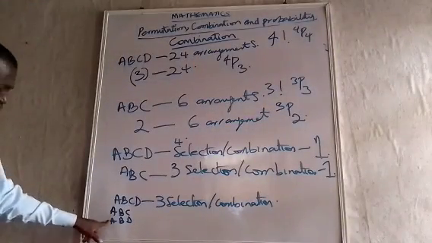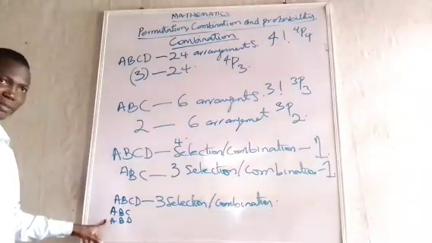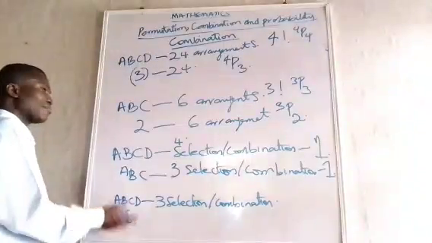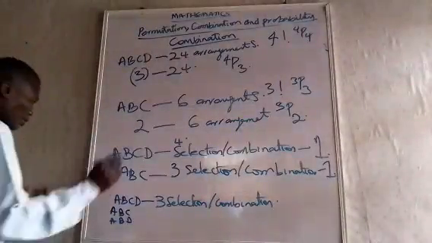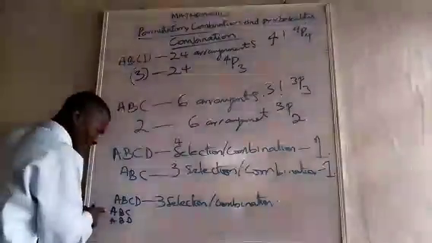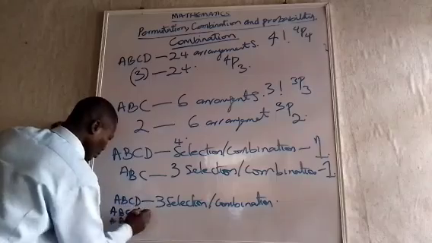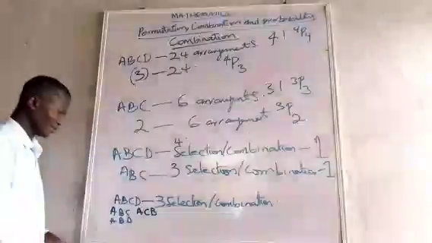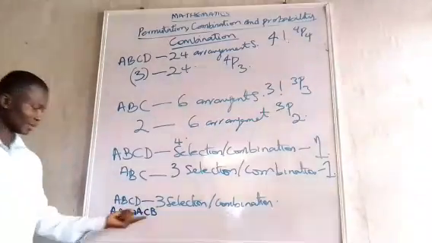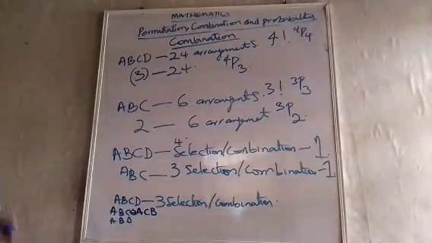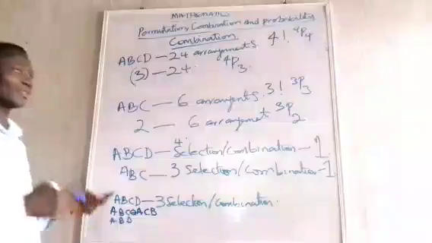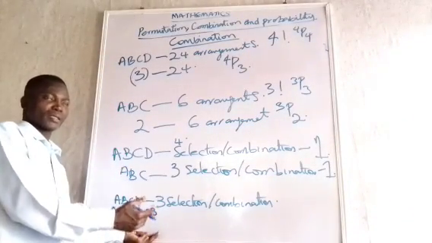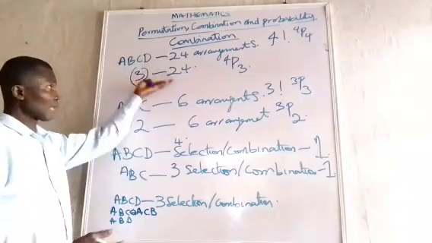This selection is different from this one. This selection is different from this one. But if you look at the arrangement, yes, A, C, B is different from A, B, C in arrangement. But in selection, they are the same thing.